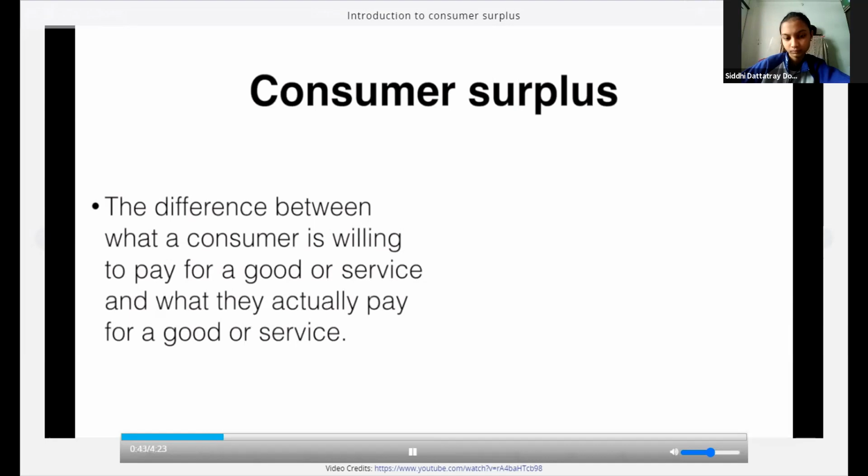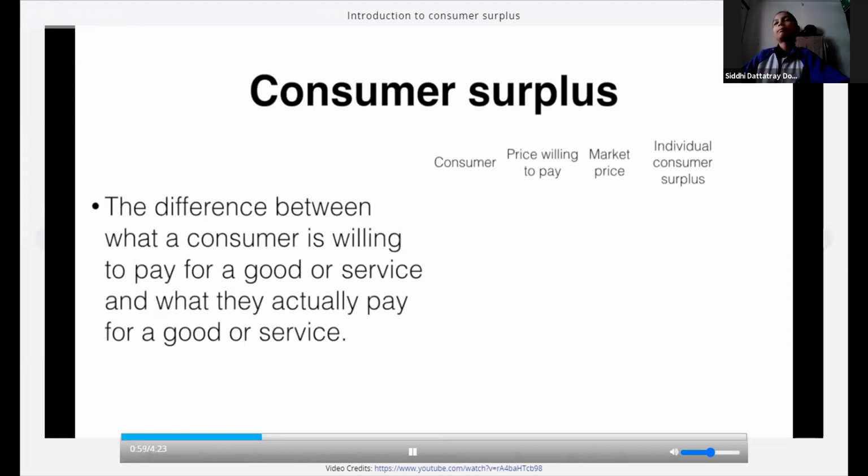In this table, we will be looking at three fictional consumers, A, B, and C, and the price they are willing to pay for a good, the price they actually paid, and their individual consumer surplus. Finally, we will total the market consumer surplus, which is the sum of all individual consumer surpluses. So you'll see consumer A is willing to pay $5 and only pays $2.